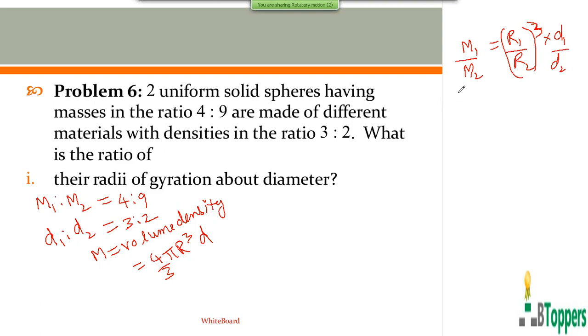The ratio of the masses is 4:9. The ratio of the densities is given to be 3:2. So from this you get the ratio of the radii. I will continue the discussion of this problem in my next class.